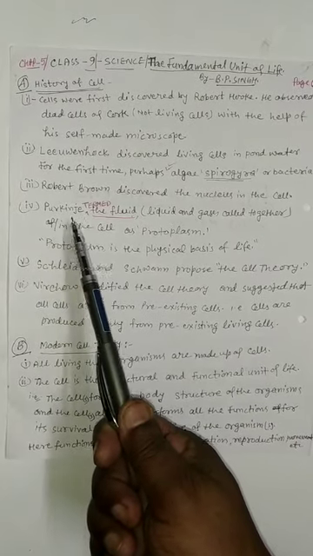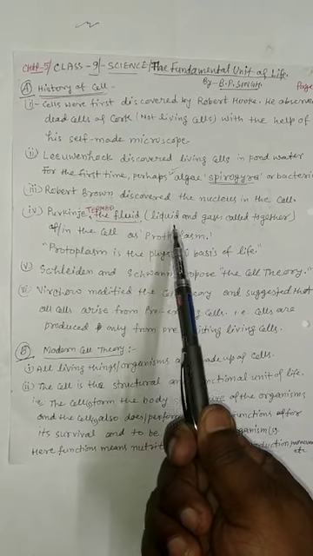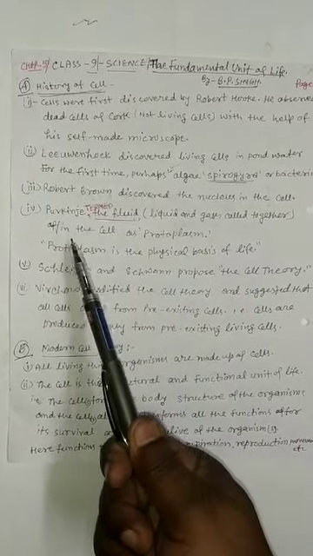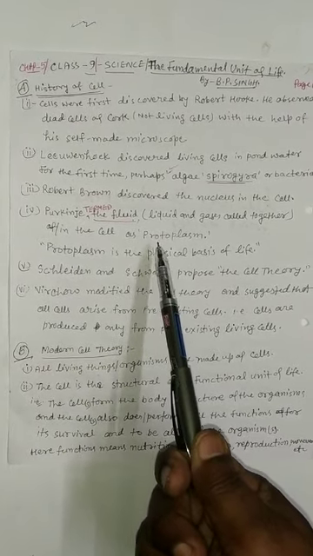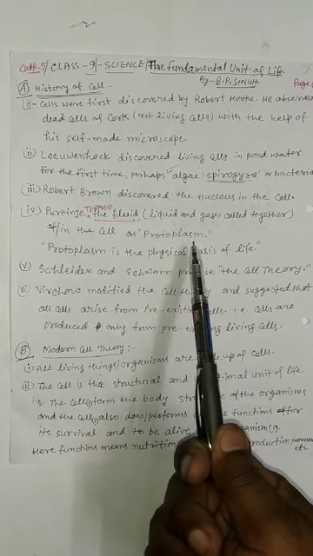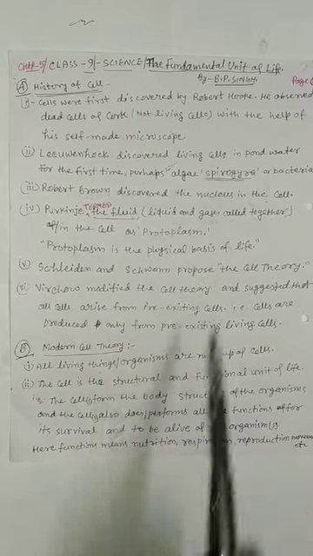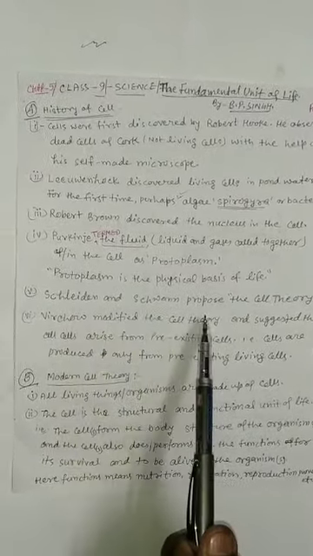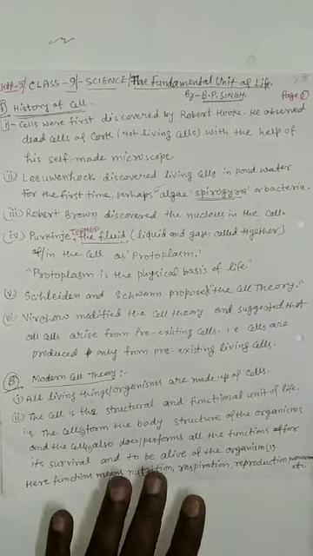Fourth, Purkinje termed the fluid, meaning liquid and gases together, in the cell as protoplasm. Fluid in the cell as protoplasm is termed by Purkinje. So, protoplasm is the physical basis of life. Fifth, Schleiden and Schwann proposed the cell theory.